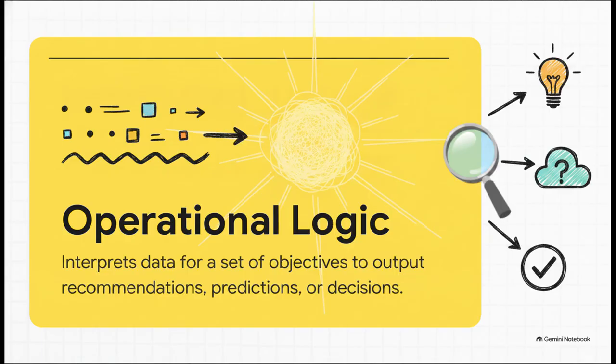If you want to know if an AI's output is trustworthy, you have to look directly at the operational logic. This is the engine of the whole system. The operational logic is the core model that connects all those raw inputs to the final recommendations, predictions, or decisions. It's literally where the true power of the system resides.